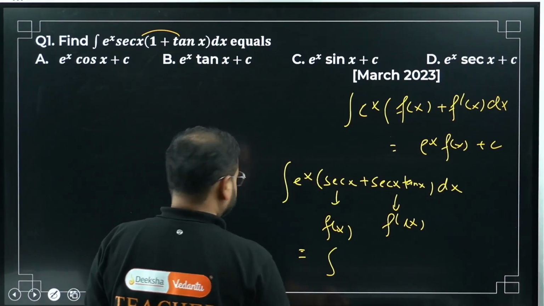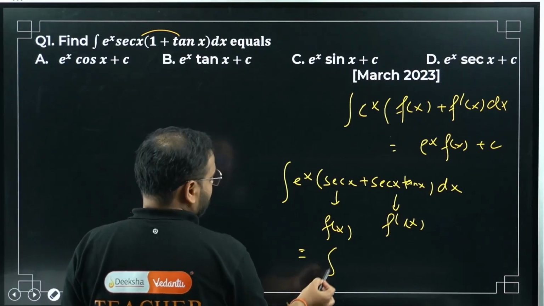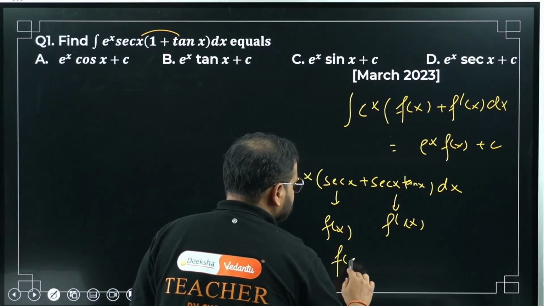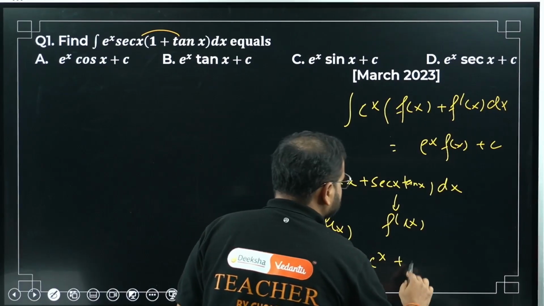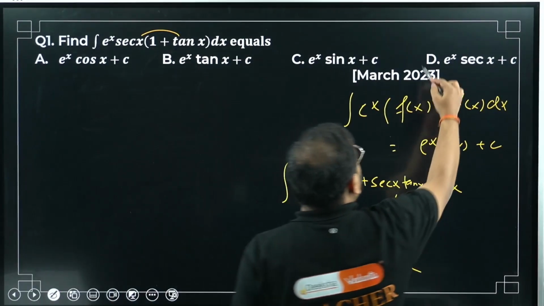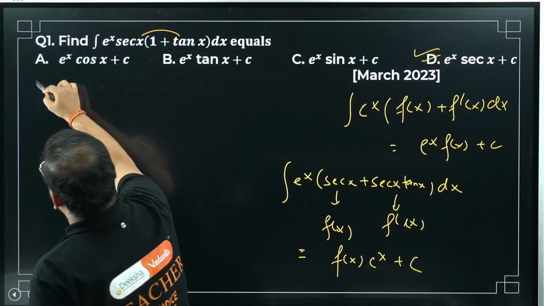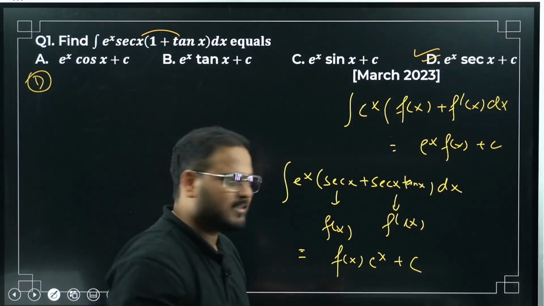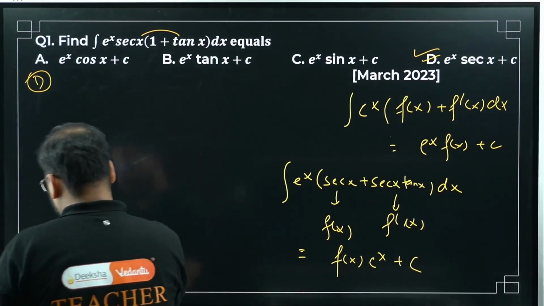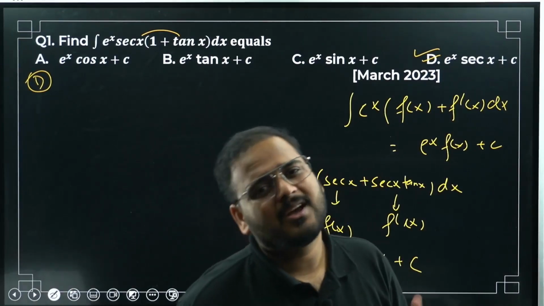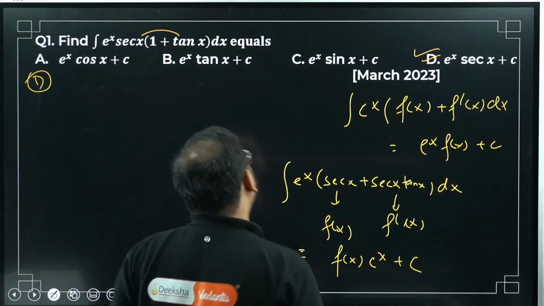So the answer is simply f of x times e power x plus c. What is f of x, sir? Sec x. So sec x e power x plus c is option number D, and like this our question number 1 is over. Clear, right? Did I go fast on this? It's a very simple question.